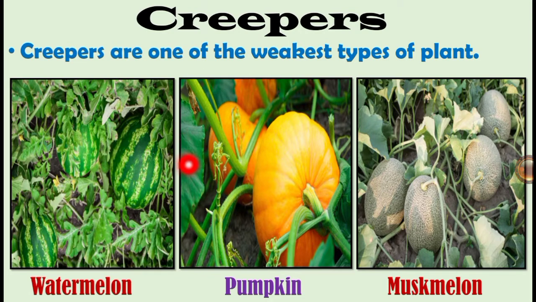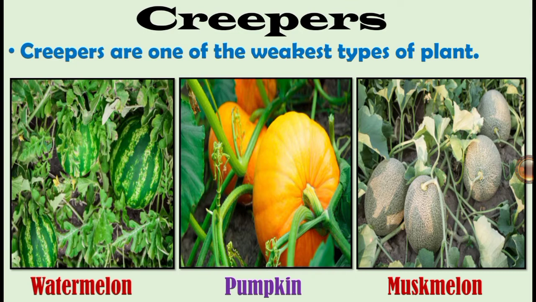Some creepers have the heaviest fruits and vegetables, like watermelon and pumpkin. So children, trees, shrubs, herbs, clambers, and creepers are all types of plant.